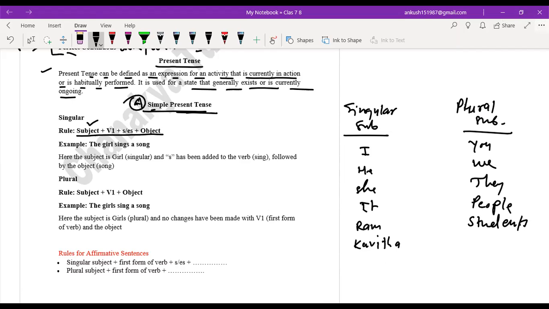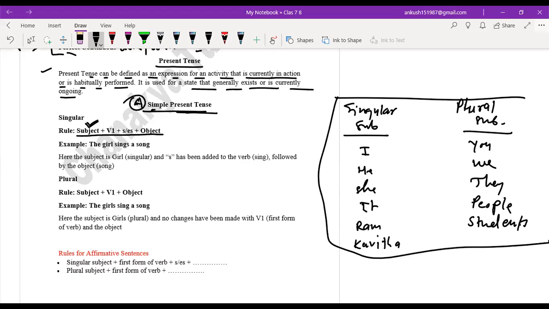Okay, what are these? These are the plural subjects, where we use a plural verb with them. Whereas in simple present tense, with a singular subject, we use a singular verb. Now I have told you about the subjects, and now I will tell you about the verb.